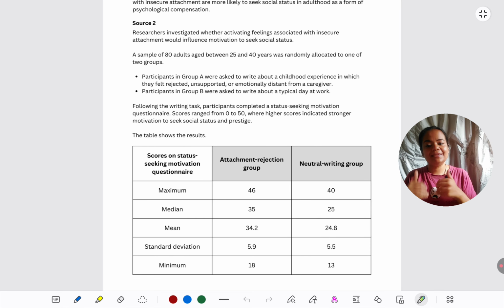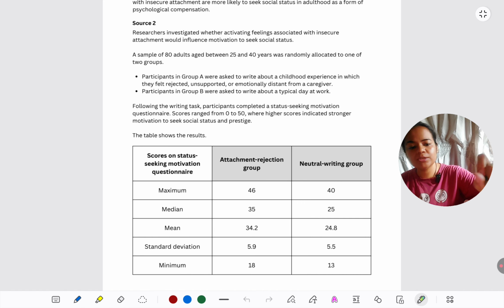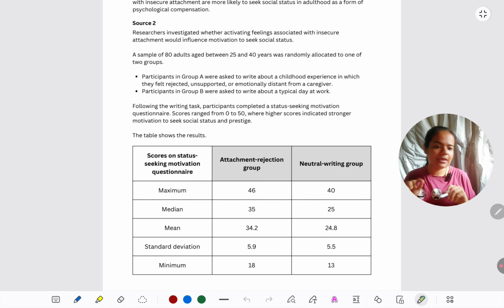After they do that, they are asked to complete a questionnaire on which we see whether they are status seeking or not. So what scores they have got on that questionnaire is given in the table. If the claim is true that insecurely attached people seek status, then of course we should see a higher mean, a higher median, and less variability across the two groups. We have learned descriptive statistics.